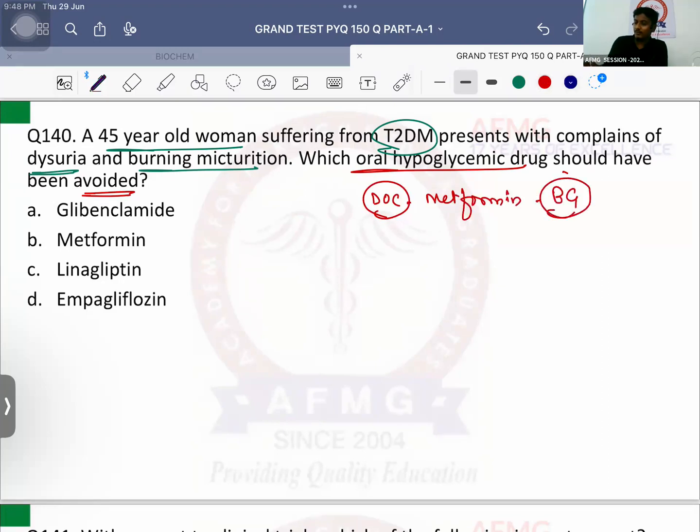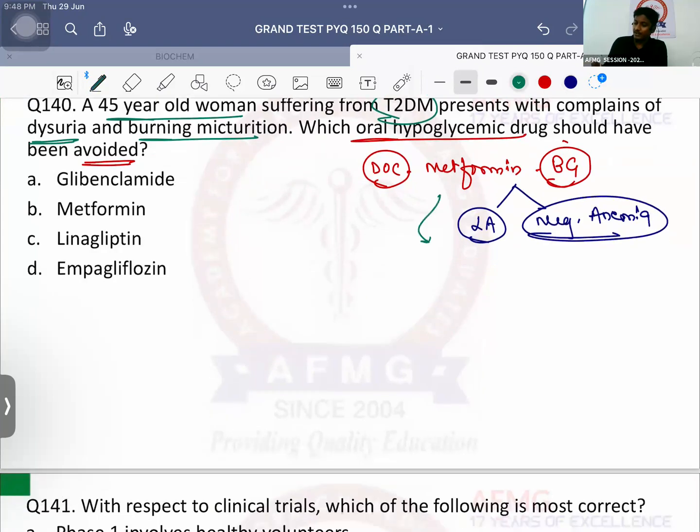Metformin belongs to which group? Biguanides. What is the side effect of biguanides? Lactic acidosis and vitamin B12 deficiency causing megaloblastic anemia. Metformin is not preferred in patients suffering from chronic kidney disease because it is excreted via kidneys itself. Drug of choice for type 1 diabetes mellitus?